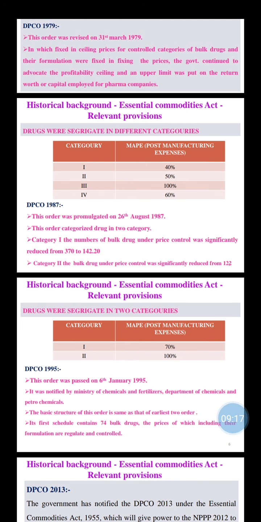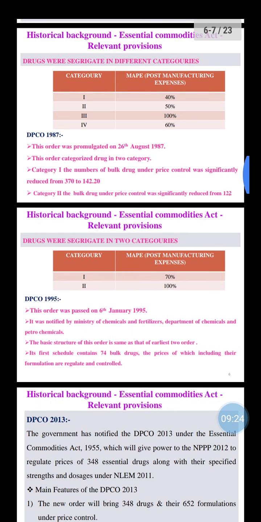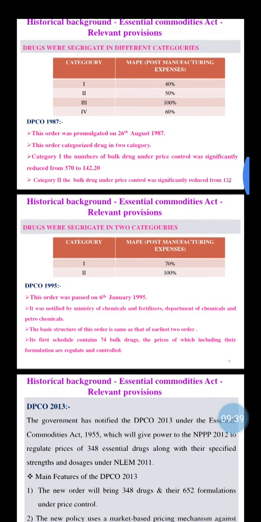Then the Drug Price Control Order 1987 gave price reductions in category 1 and category 2 drugs. Category 1 from 370 to 142.20, and in the second category it was significantly reduced from 122.